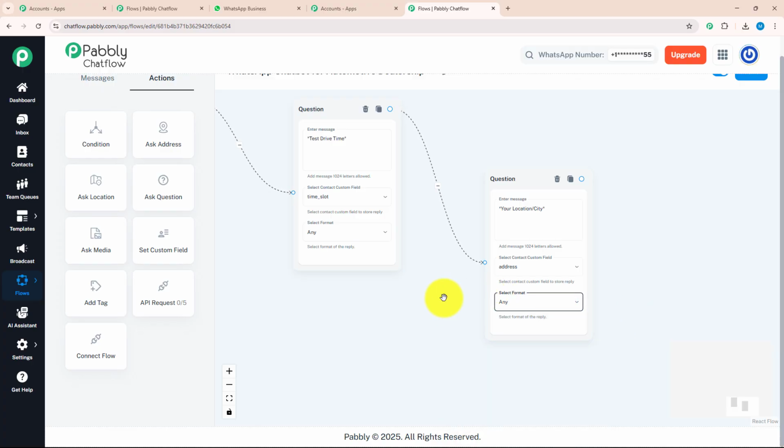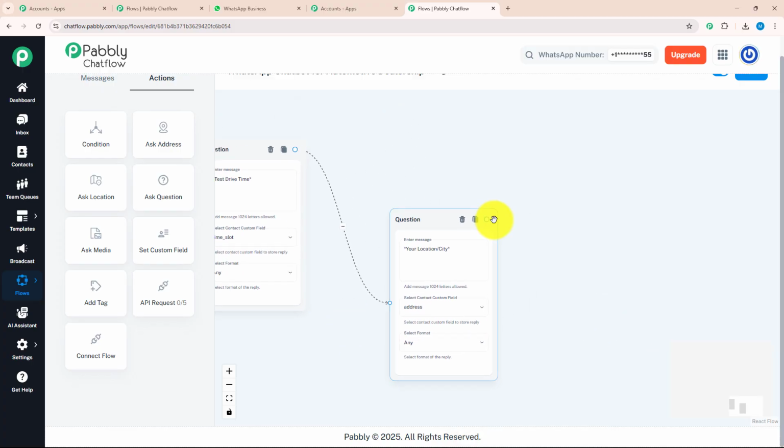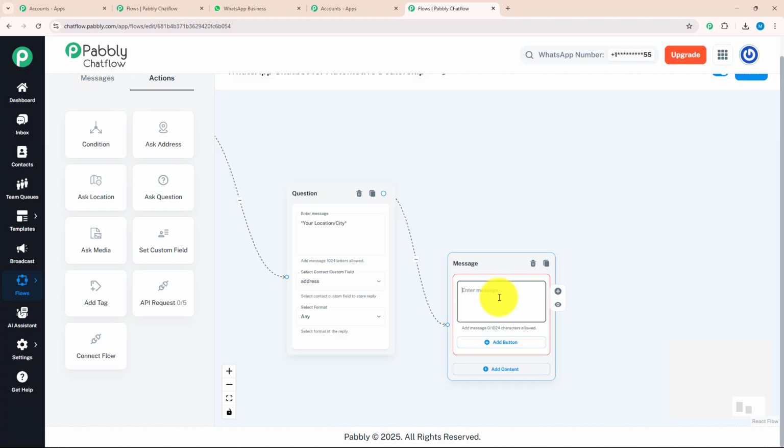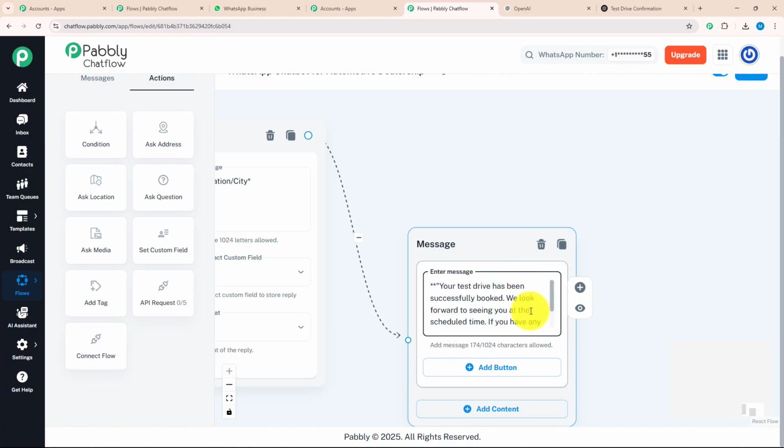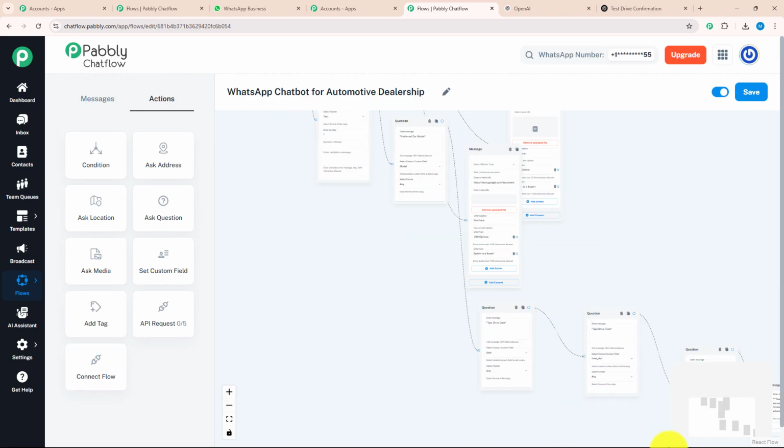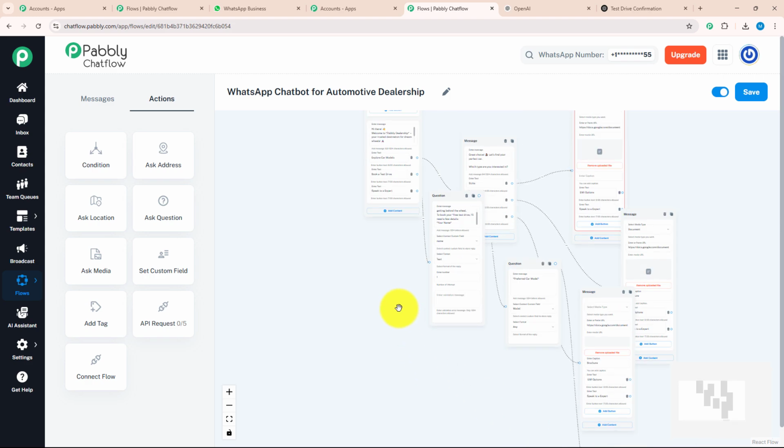After knowing each and every detail, I will send them a confirmation message that their test drive booking has been done. A team will contact you as soon as possible. For that, I will drag and drop this option, select the text button and enter my message: your test drive has been successfully booked. We look forward to seeing you at the scheduled time. As you can see, I have put all the desired information that would be needed to book a slot.